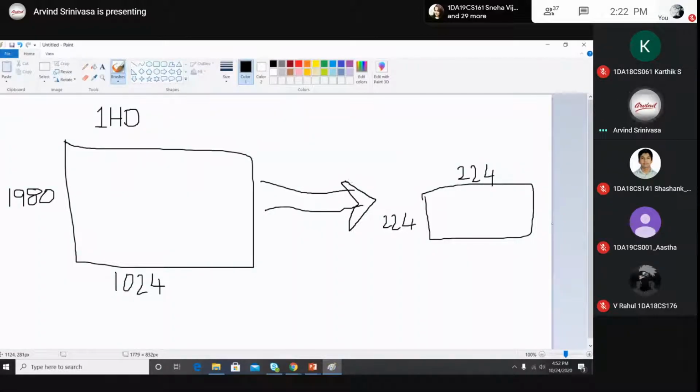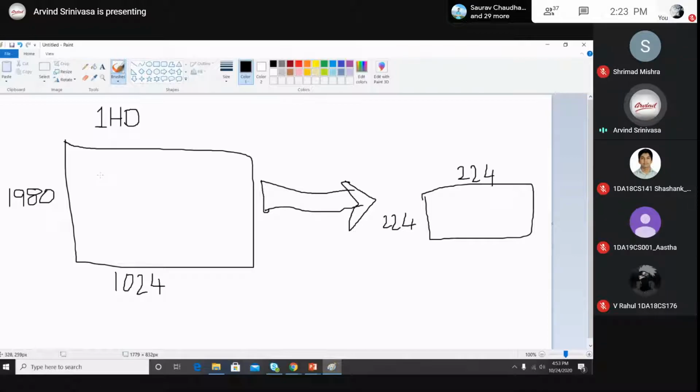What do you know will happen if you reduce a huge data to a very small data? We'll get the main features of it. No, we'll not be getting the main features, we'll be losing the features because we are resizing it, right? Yes, sir. So yeah, these are all the drawbacks.